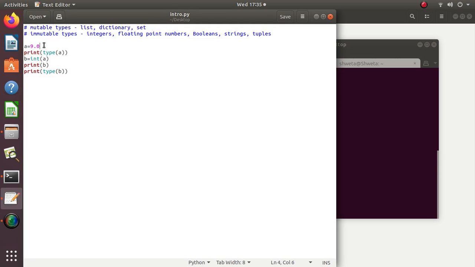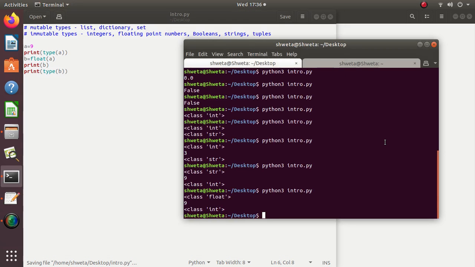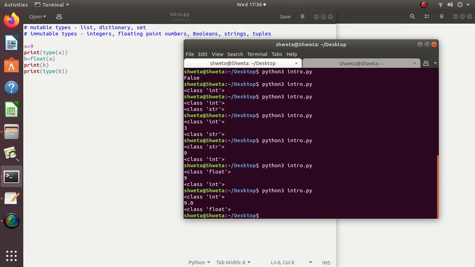And if it is initially integer and later I convert it into float, first it was integer, then with the help of the float typecast function, it got converted to float data type. Here I had written 9, now when I print it after typecast, I will get 9.0.